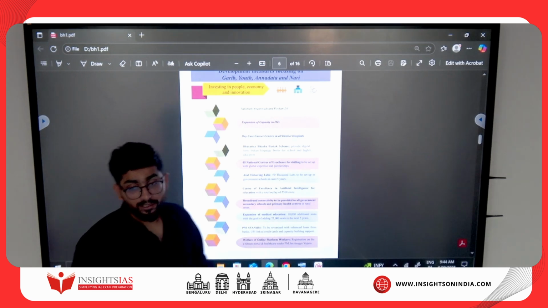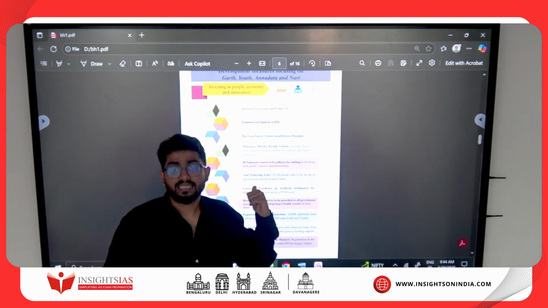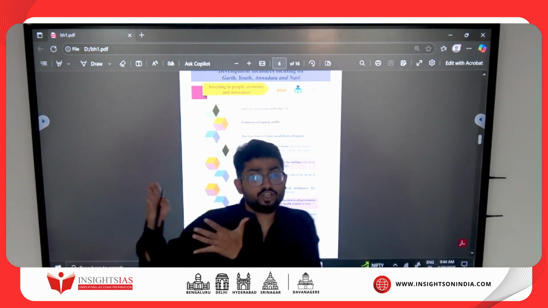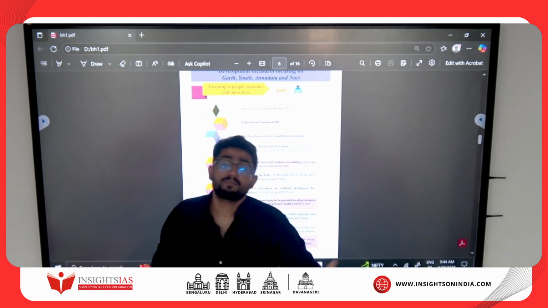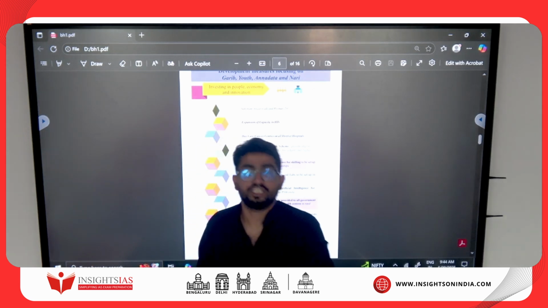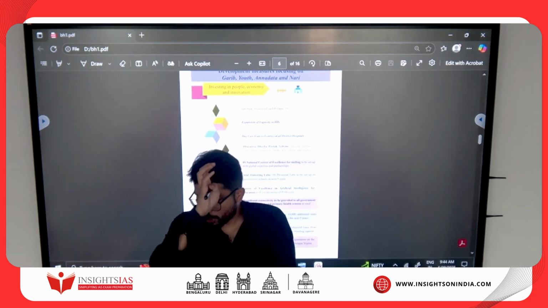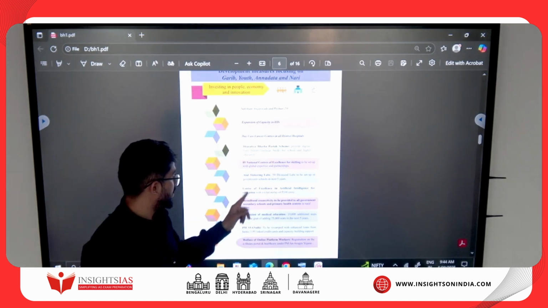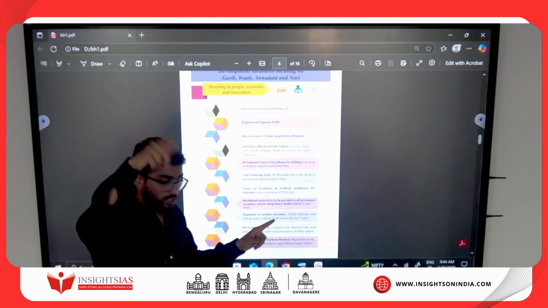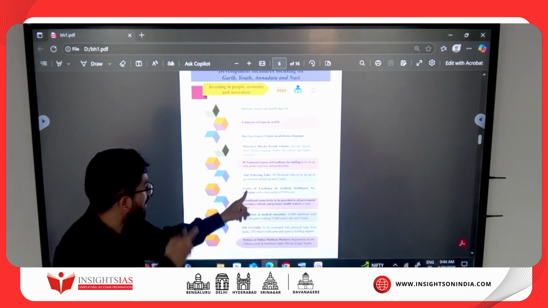Then they're talking about setting up centers of excellence for skilling. Yes, we require centers of excellence because we are in the age of AI. We need to skill the people because after 5-10 years, the entire economy would be going through structural changes. So for structural changes, we need very serious changes. Then Atal Tinkering Labs, go home and read the scheme. It was asked in UPSC once, I think around 2018.